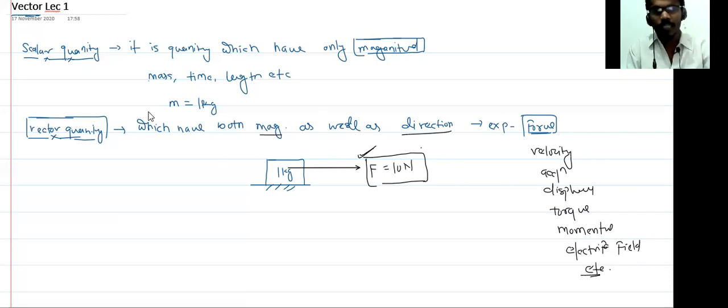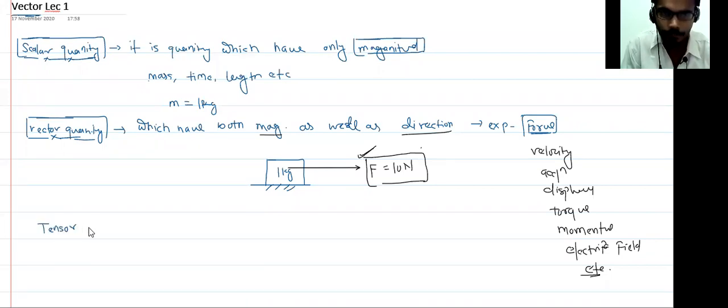There is one more type of quantity, that is called a tensor quantity, which requires three things.